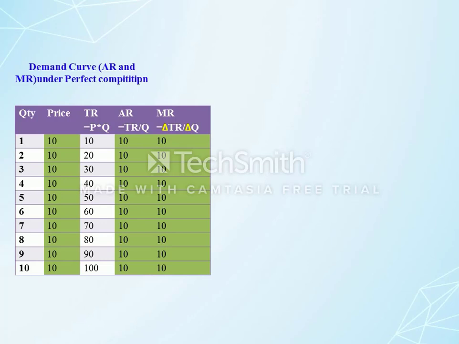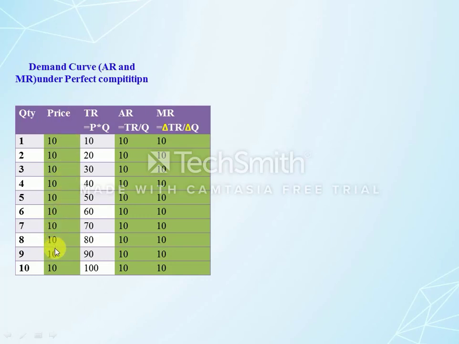And there is marginal revenue, the additional revenue received by the seller by selling an additional quantity of output. For the first quantity he received revenue of 10, and when he sells the second quantity, he receives additional revenue of 10 as well. In the table you can see the price is 10, average revenue is 10, and marginal revenue is 10.